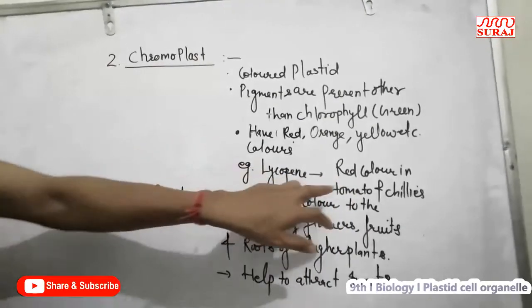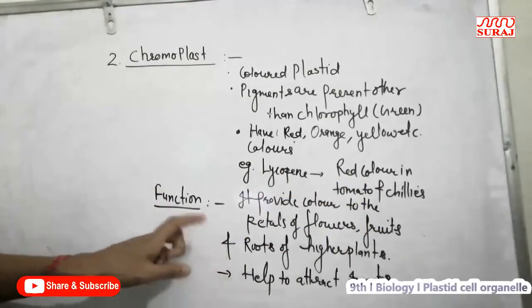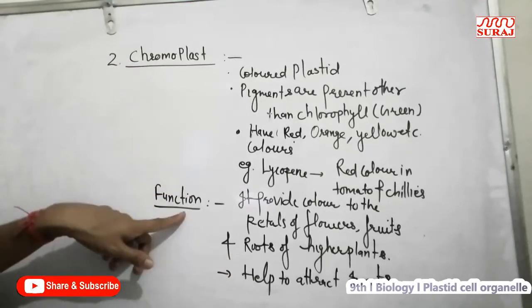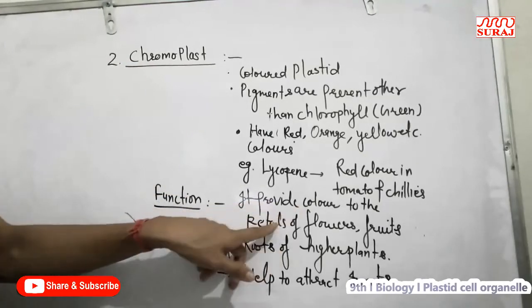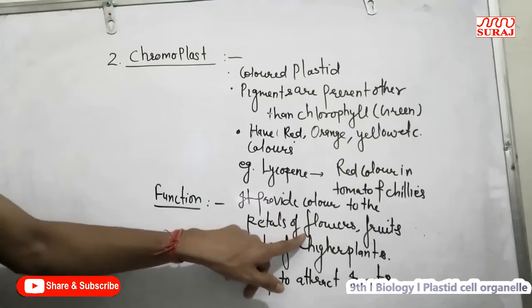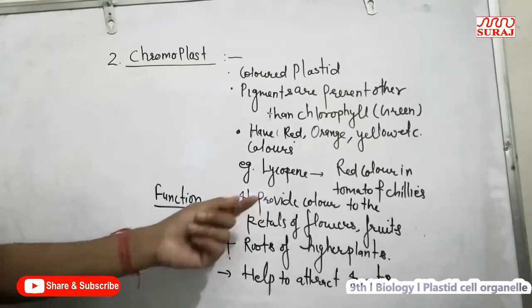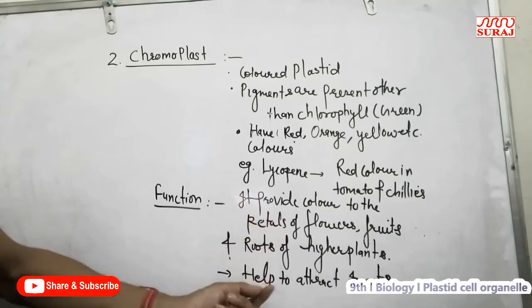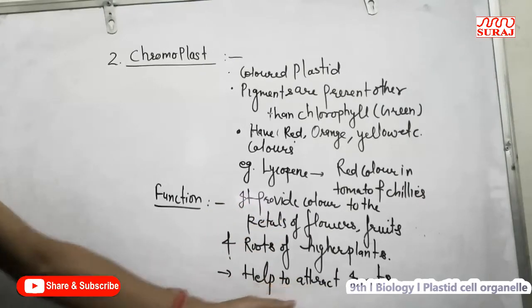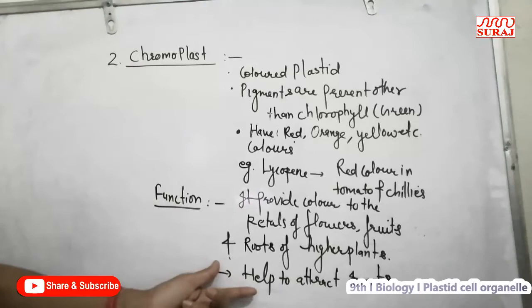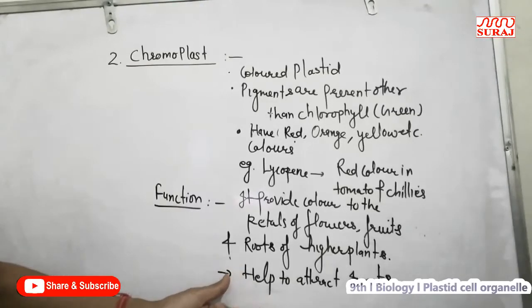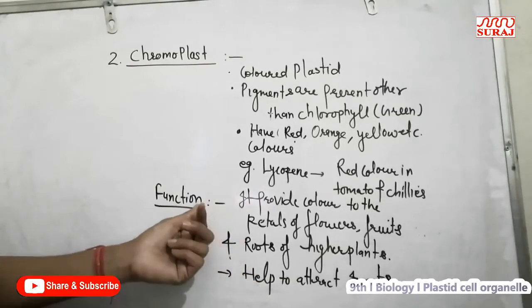Chromoplast provides colors to the petals of flowers, fruits and roots of higher plants. The colorful petals attract insects, which helps in pollination.